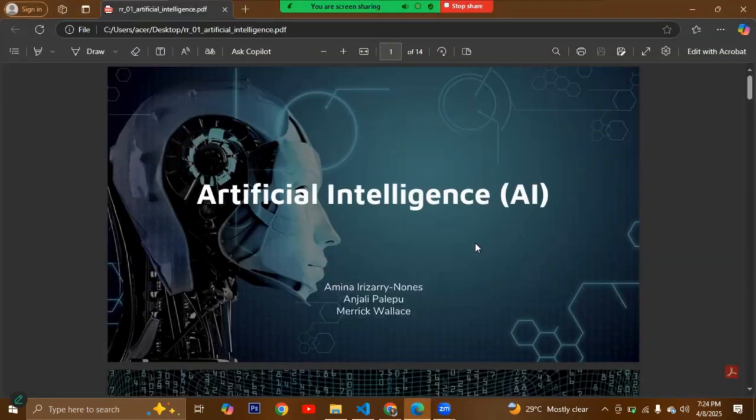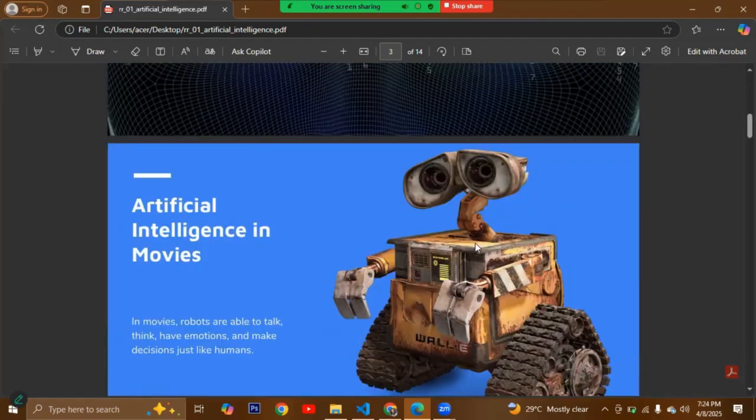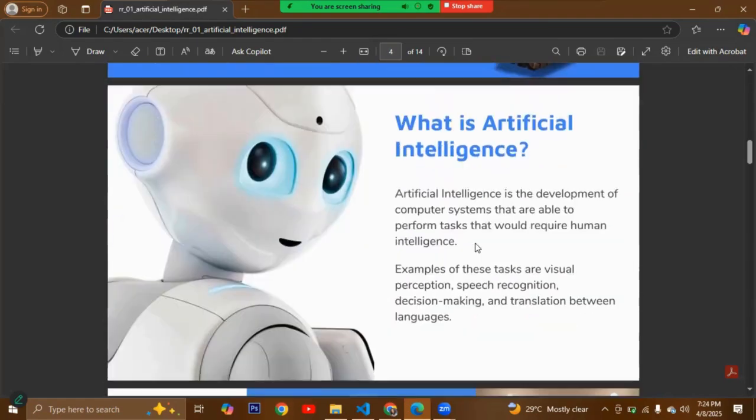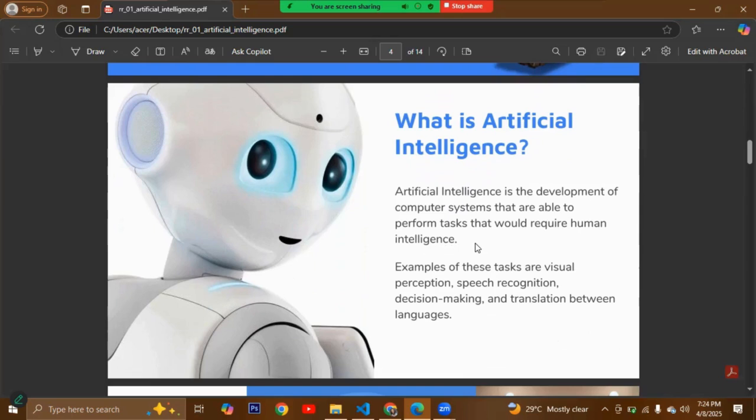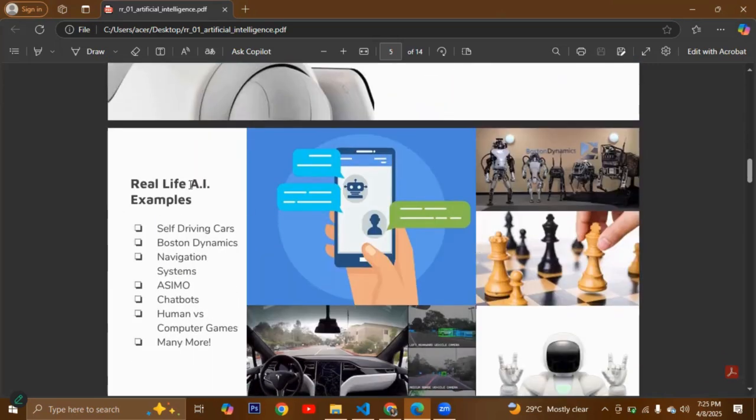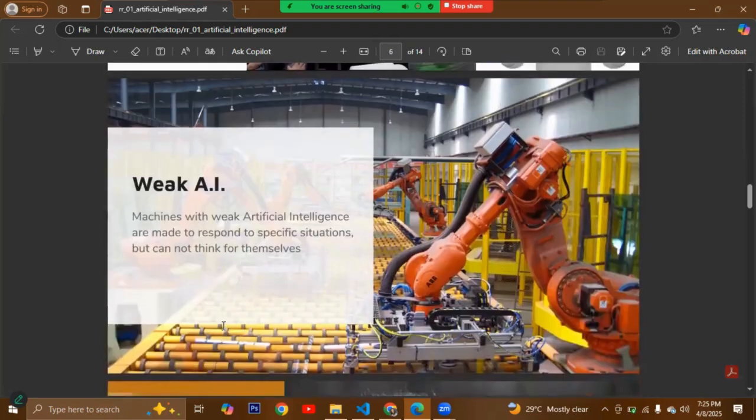Now, what is artificial intelligence, or what is AI? Basically, artificial intelligence is the development of computer systems that are able to perform tasks that require human intelligence. Examples of these tasks are visual perception, speech recognition, decision making, and translation between languages. These are real life examples of AI. We have self-driving cars, chatbots, human versus computer systems, and many more.